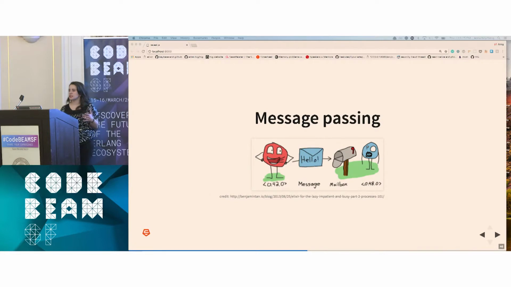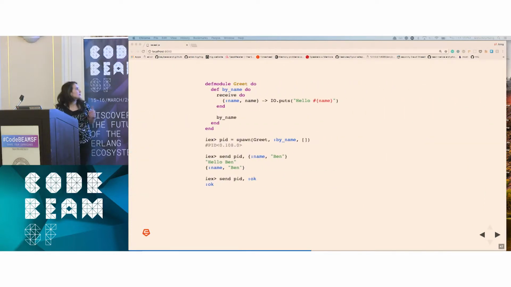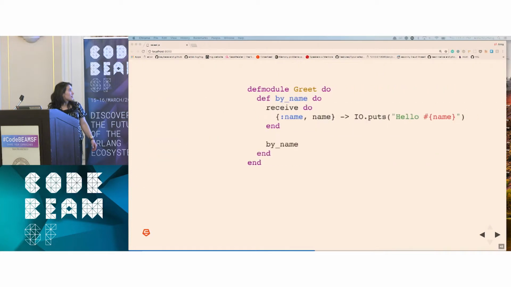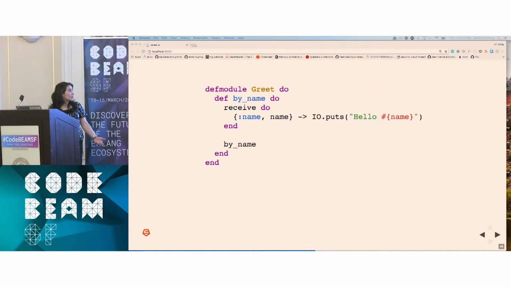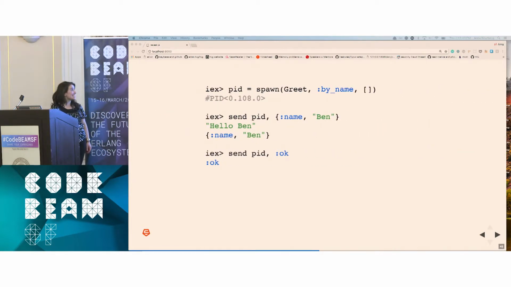Now we know that these processes communicate via message passing. So how do we do that? Well, we have 2 functions, right? Send, where we can send messages to a process, and receive, where we can process incoming messages. So just a quick example. A module called greet by name. And we can implement our receive function, which is going to match against the arguments that come in, and if they match, we will get output. So we can send to our process ID. If it matches, we get output.